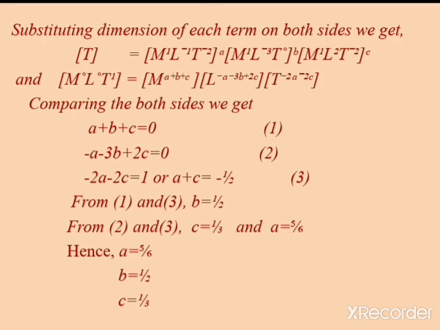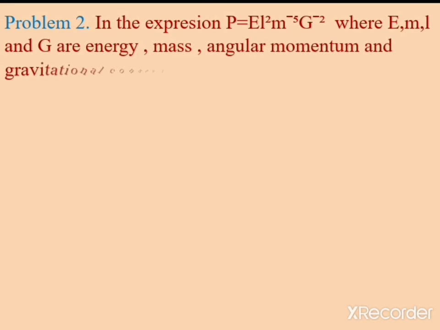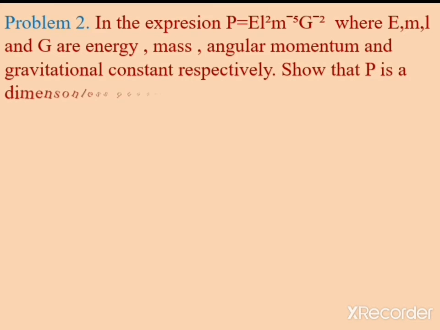Okay, so let's see the second problem. The second problem is in the expression P is equal to E L square M to the power minus 5 G to the power minus 2, where E, M, L and G are energy, mass, angular momentum and gravitational constant respectively.